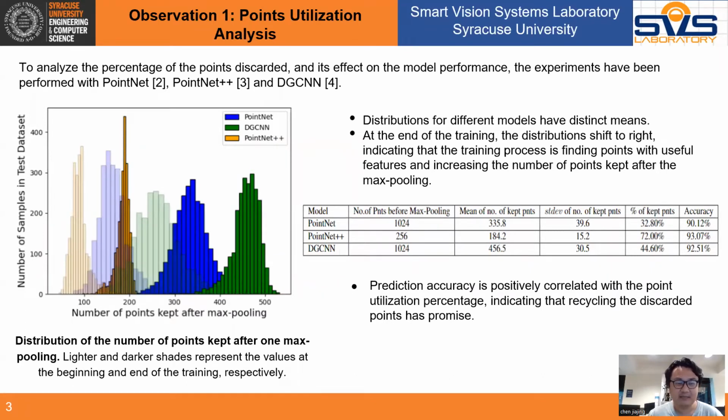We investigate the number of points utilized by Maxpooling for 3 different models: PointNet, DGCNN and PointNet++. Take the DGCNN as example. Before the training, about 250 points are utilized in the Maxpooling. However, as training goes by and when the training finishes, about 450 points are used. That means the network's performance may have a positive correlation with the point utilization in Maxpooling.